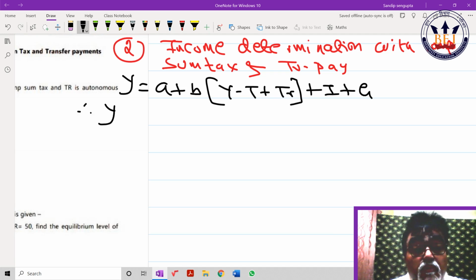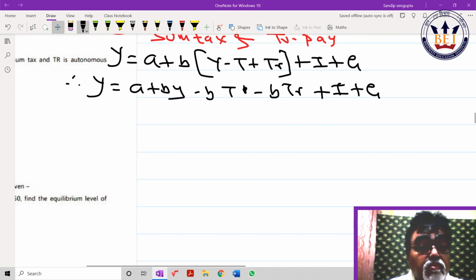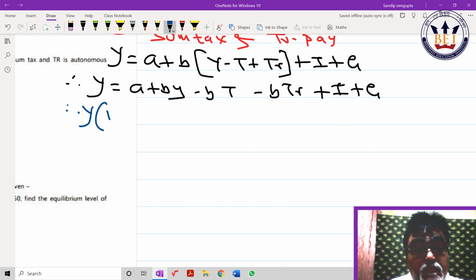Plus bTR, plus I plus G. Just a simple clerical job I'm doing now. Calculation. Only the first line is the brain job. Y(1 minus b) is equal to a minus bT plus bTR plus I plus G.